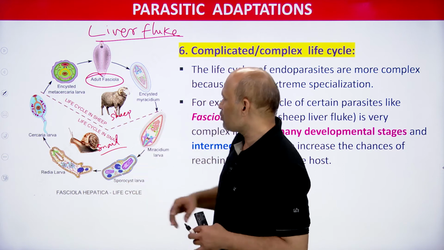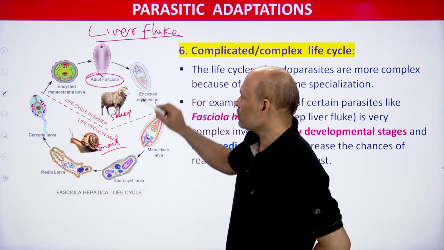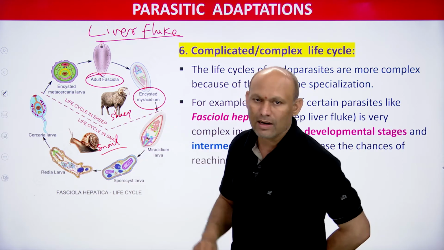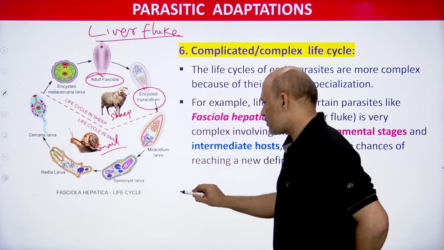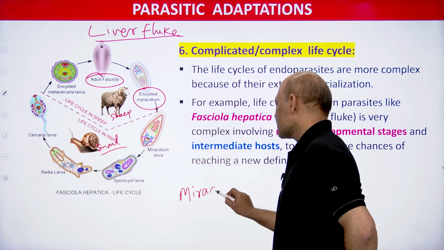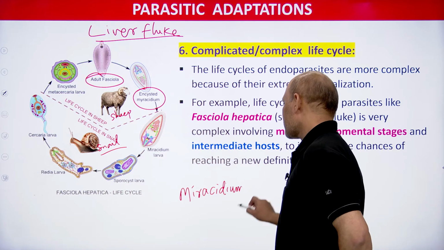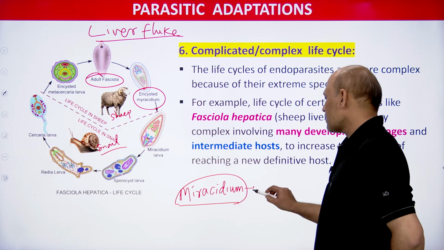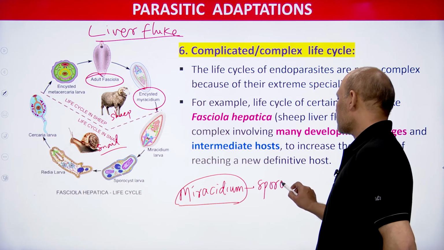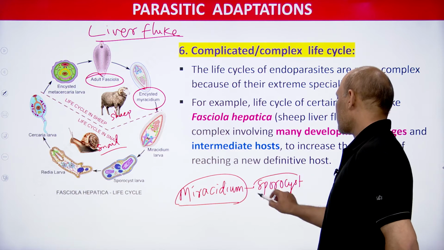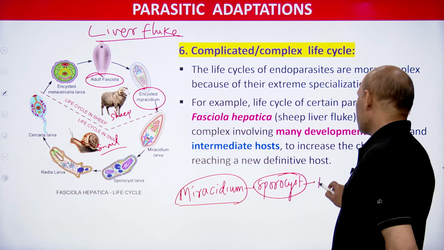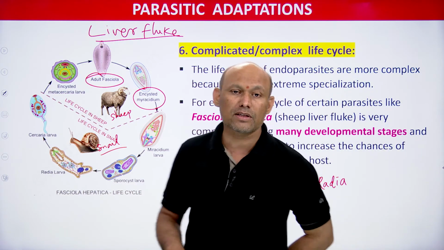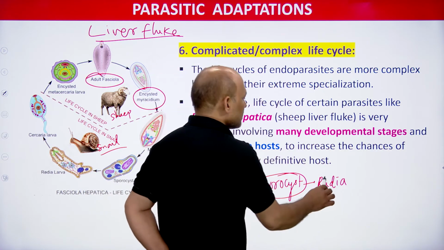You can clearly see, I have shown here Fasciola hepatica. This is one larval stage called Miracidium, you need to remember, it's very simple. Miracidium is one larval stage in the life cycle of Fasciola. Miracidium transforms into Sporocyst. Sporocyst transforms into Redia. These are different kinds of larval stages which can be seen in the life cycle of this liver fluke.